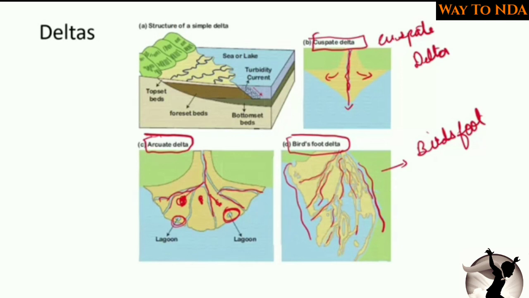Cusped delta, where the stream is going in the straight direction and depositing its silt on either side of the river. Here you can see the silt is deposited on all sides of the river, and here you can see there are many streams. So these are the three types of deltas of a river.